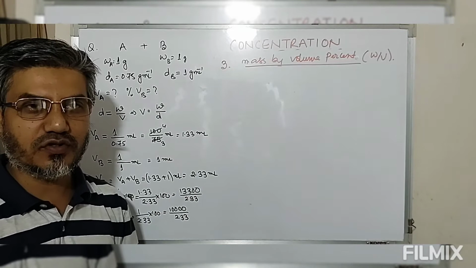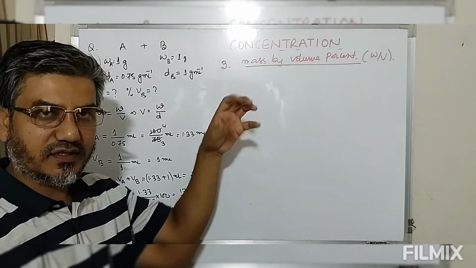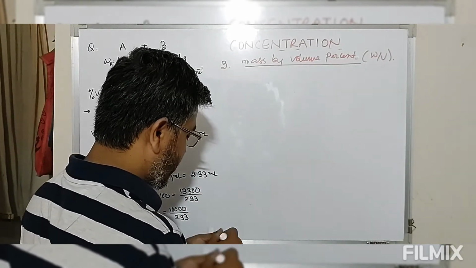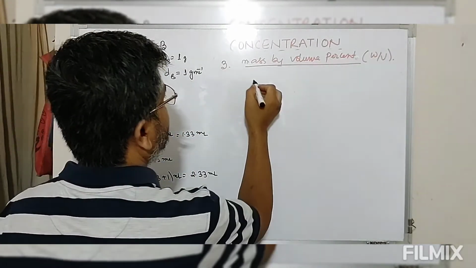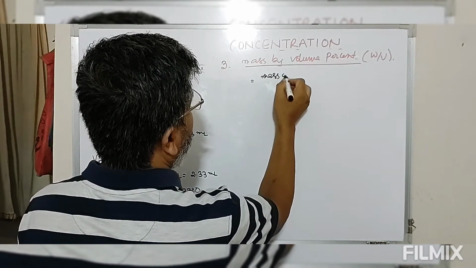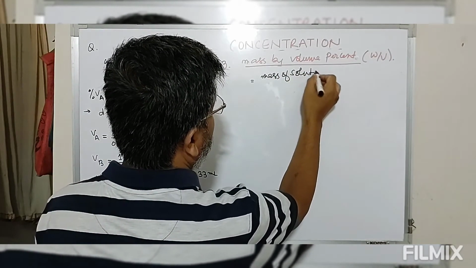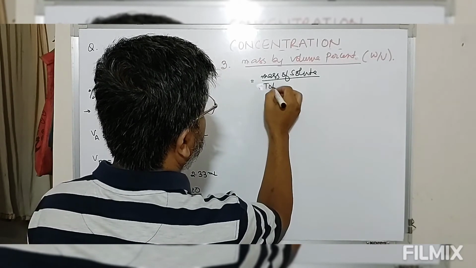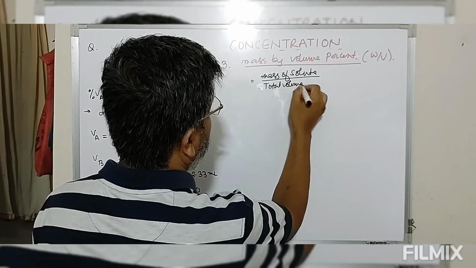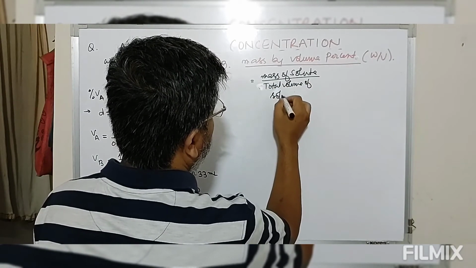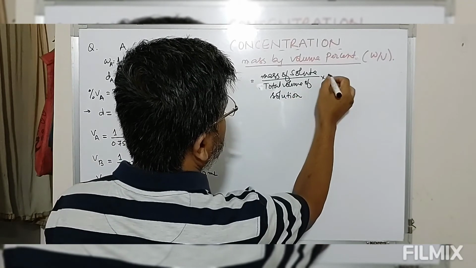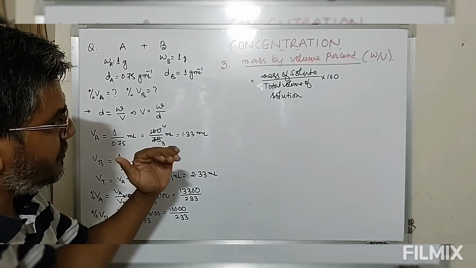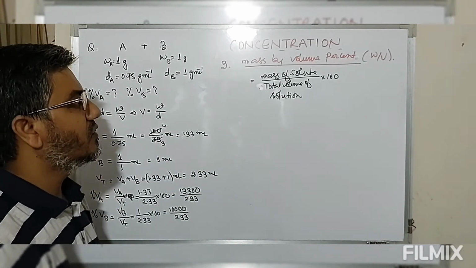Normally this is used for solids. So how much solid is given in the total volume of solution. By definition this is defined as mass of solute divided by total volume of solution multiplied by 100.